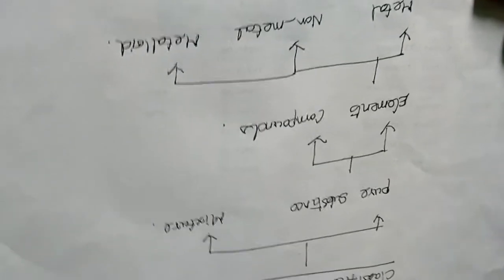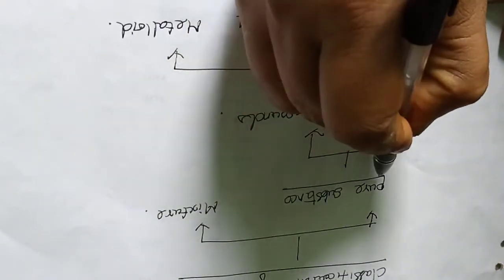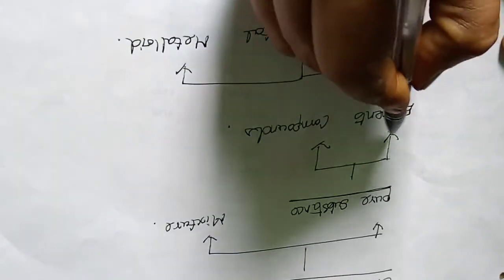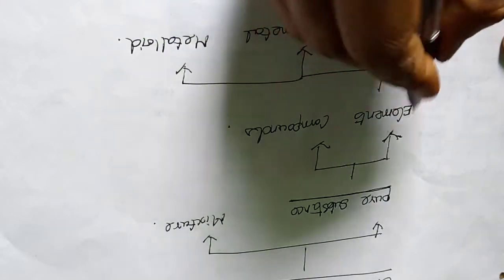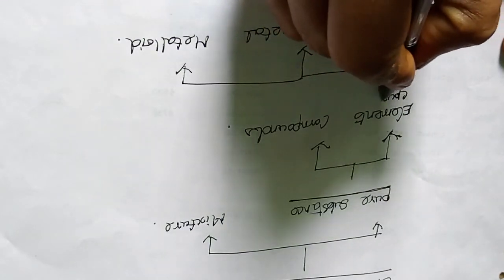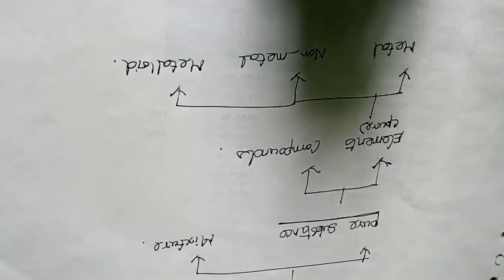In this class we have to explain all of this. A pure substance means a substance which has only one type of atom. Elements are in pure form, having only one type of substance.